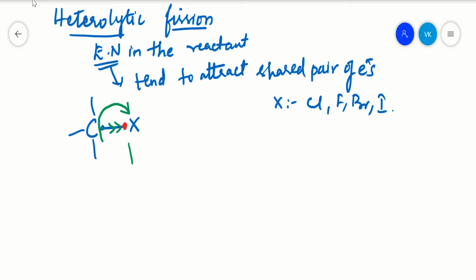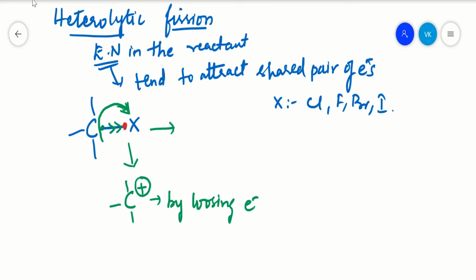What does it form then? Because this carbon is losing its electron, it will get a positive charge. Positive charge is formed by losing electrons, whereas this electronegative atom is gaining an extra electron along with its own electron, right?